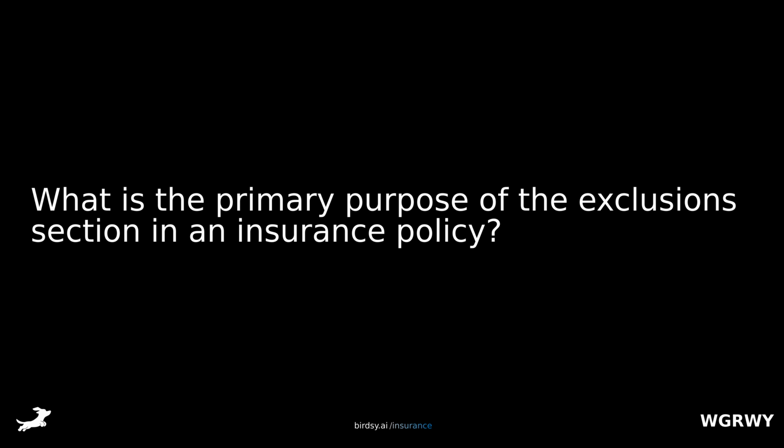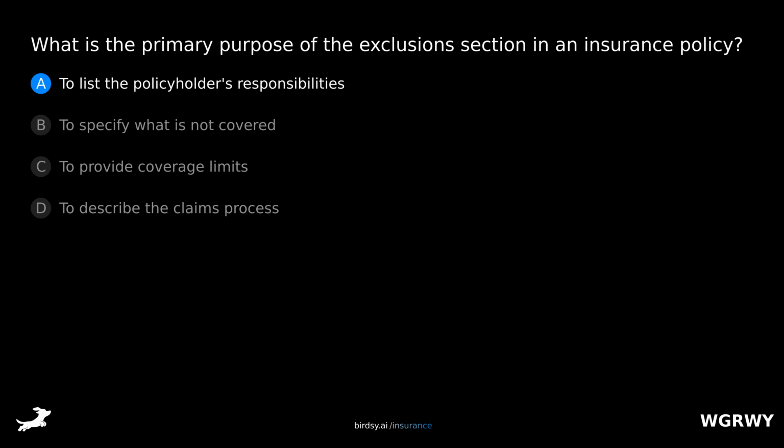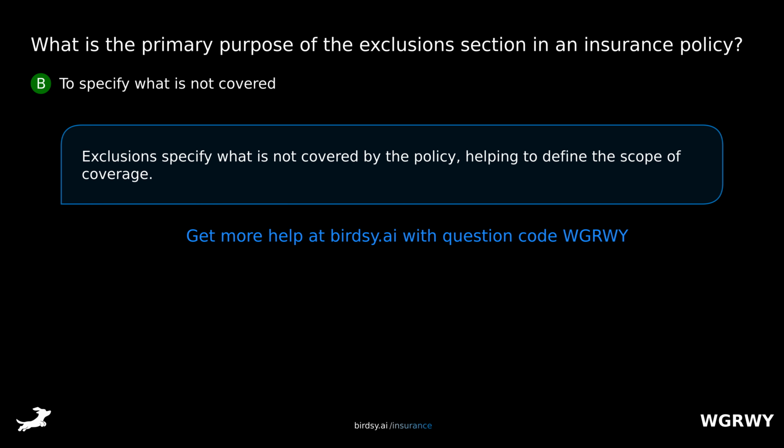What is the primary purpose of the exclusions section in an insurance policy? Is it A, to list the policyholder's responsibilities, B, to specify what is not covered, C, to provide coverage limits, or D, to describe the claims process? The answer is B, to specify what is not covered. Exclusions specify what is not covered by the policy, helping to define the scope of coverage.